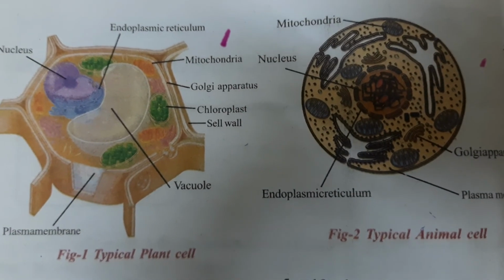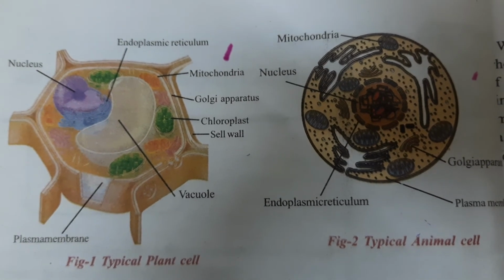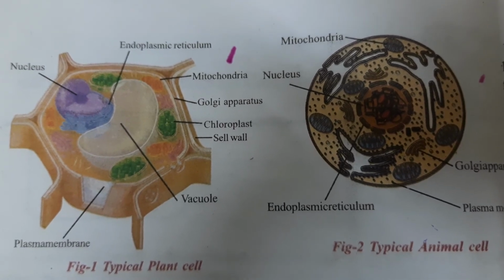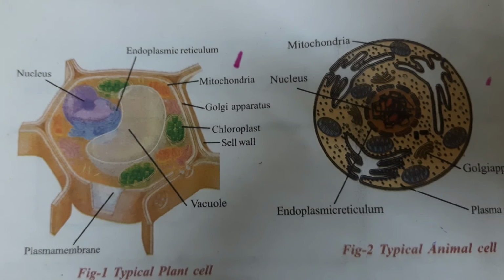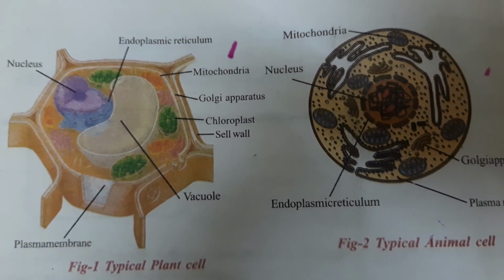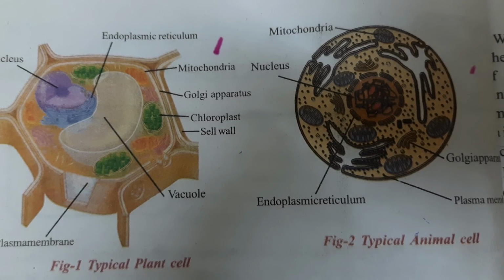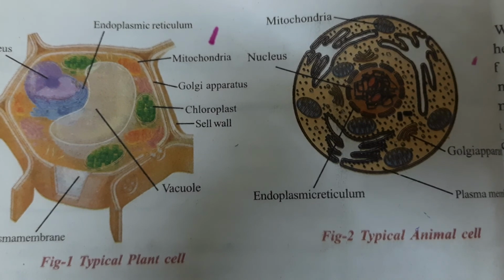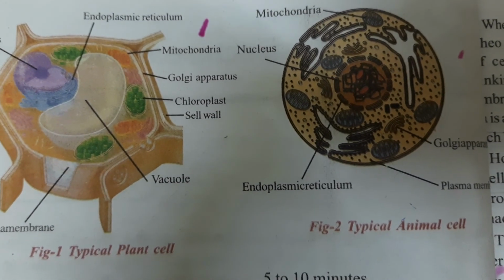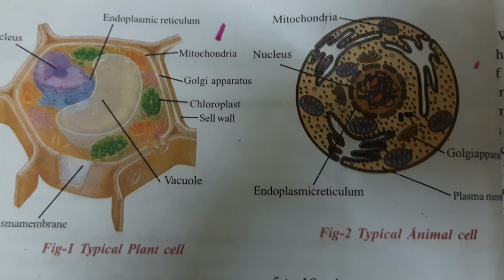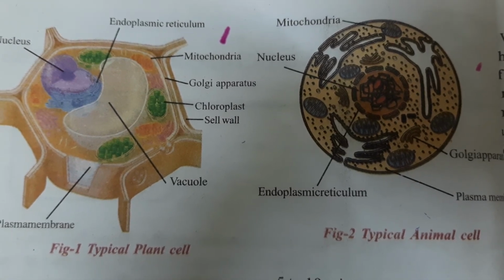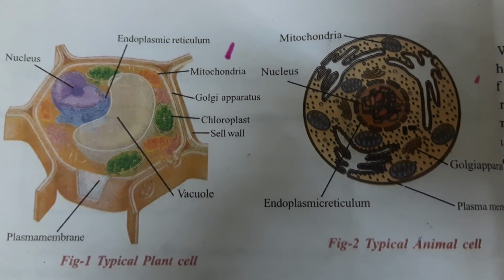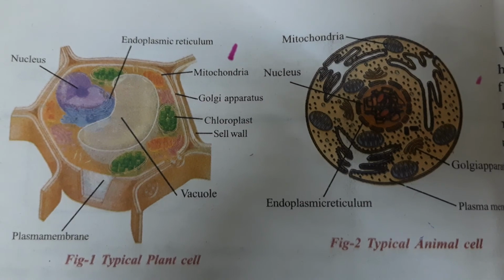Students, from the above activities which you have gone through, the onion peel activity and the cheek cell activity, what do you observe? We can clearly see some of the important parts in both cells, animal cell and plant cell. Let us compare the shape of the cell and its functions. Depending upon its function, cells are of different types. We will discuss them in the unicellular and multicellular organisms discussion.